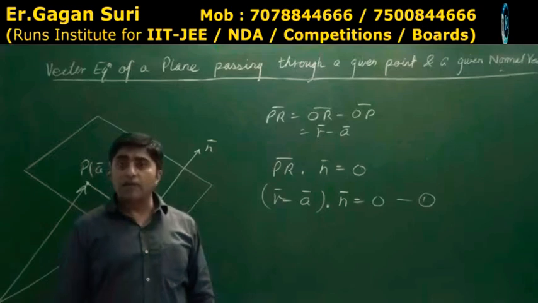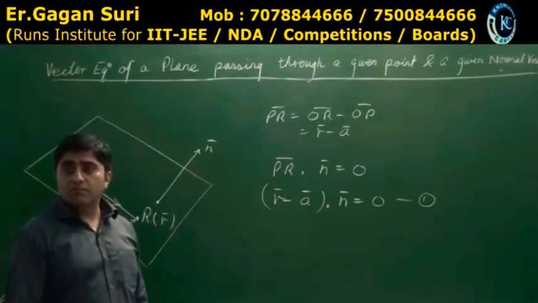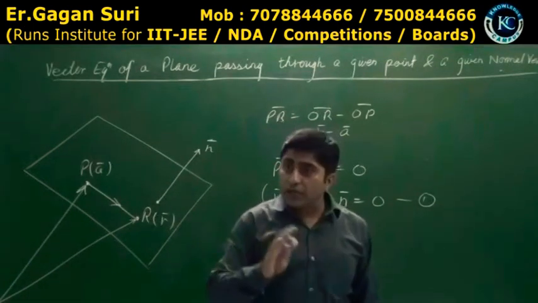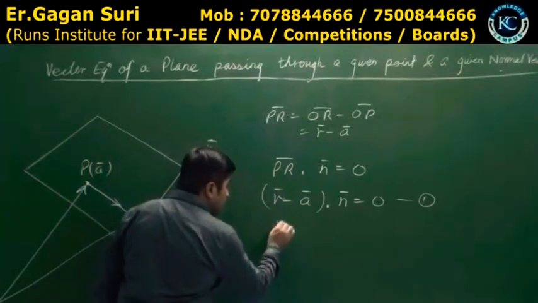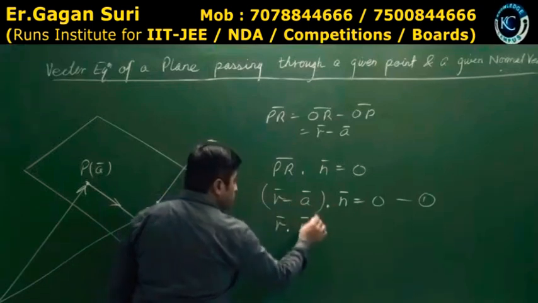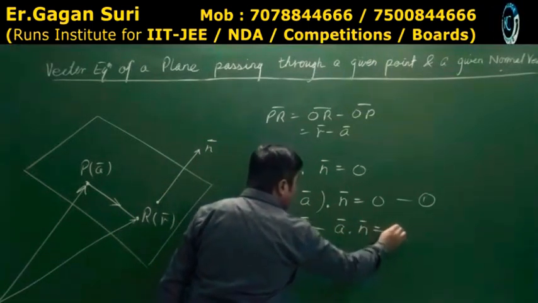Sometimes you apply this format. Now the next modification. I am telling you the modifications over here so that you understand it better. The next modification is, I will open the bracket, R dot n minus A dot n is 0.